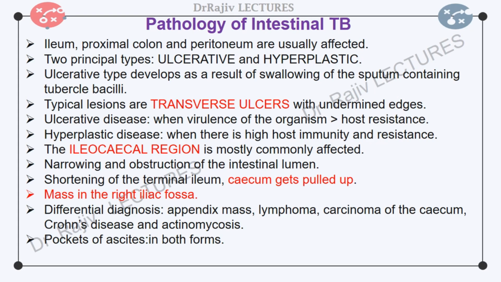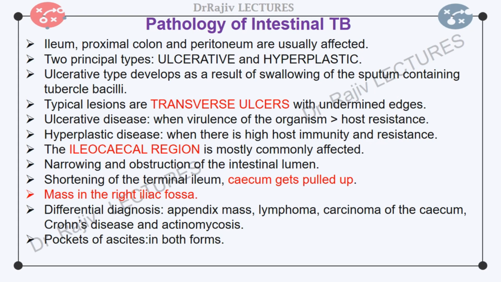The ileocecal region is mostly affected. The infection localizes itself in lymphoid follicles with early involvement and caseation of local lymph nodes. There is narrowing and obstruction of the intestinal lumen due to marked hyperplasia and thickening of the terminal ileum from intense inflammatory reaction. Areas of stricture and fibrosis may occur, which are most notable at the terminal ileum.